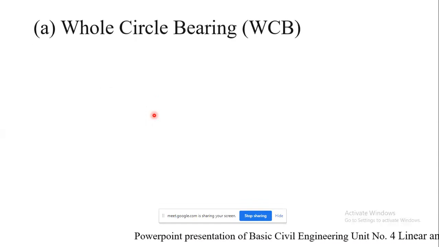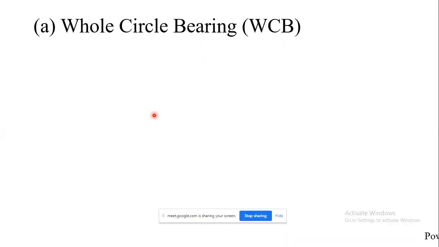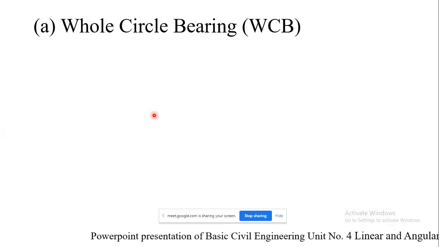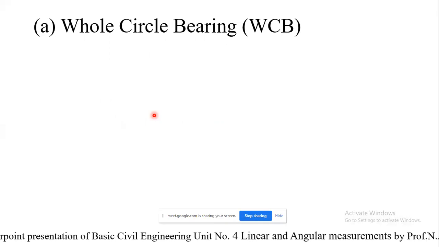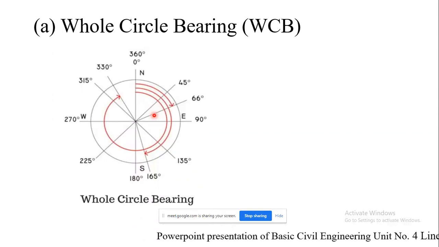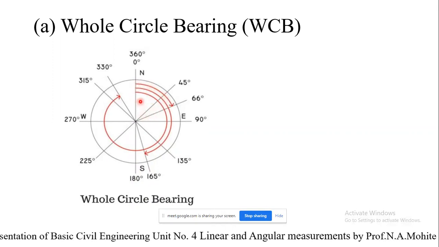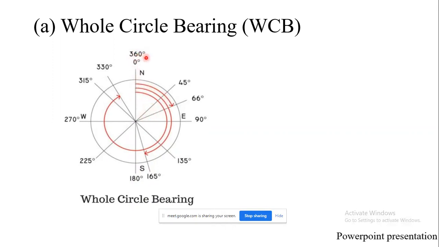So basically the quadrantal bearing and reduced bearing are one and the same because we are reducing to the quadrants. So we'll see one by one, you will get the idea clear. Whole circle bearing. The magnetic bearing of a line is the horizontal angle measured in the clockwise direction from the North Pole towards the survey line, and that is called the whole circle bearing of that line. Such values of whole circle bearing of a survey line vary from 0 degree to 360 degree.